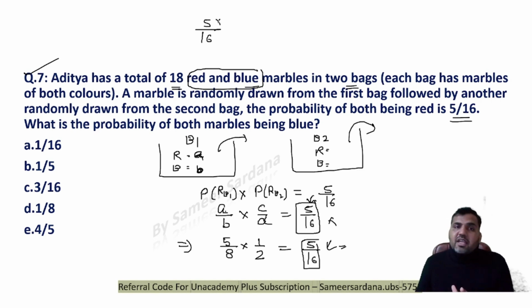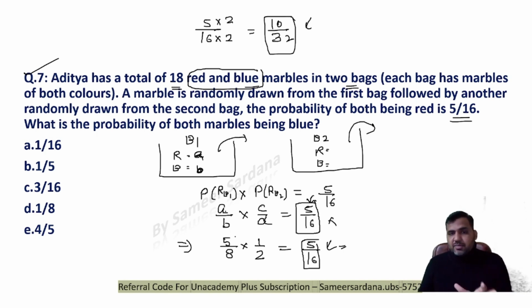One of the cases is, what if I have 2 in the numerator and 2 in the denominator, this becomes 10 upon 32, right? But then you need to check it. Let's take a random case, let's take this particular case here, where I'm selecting two fractions which on multiplication give me 5 by 16.